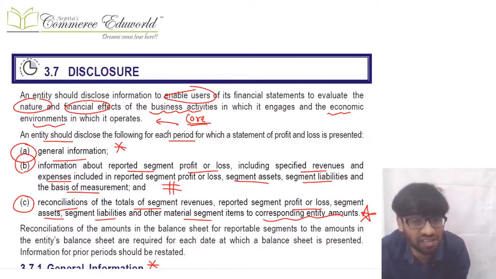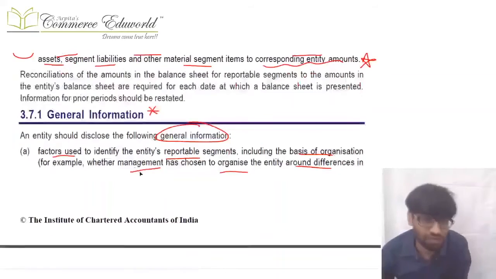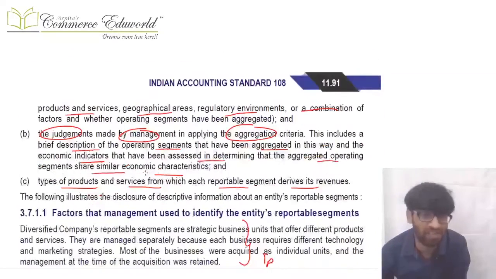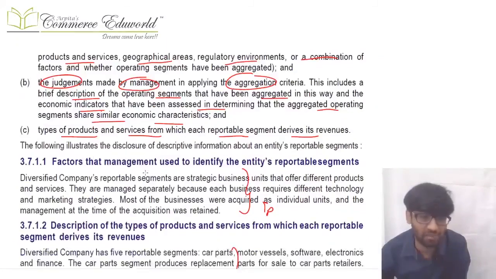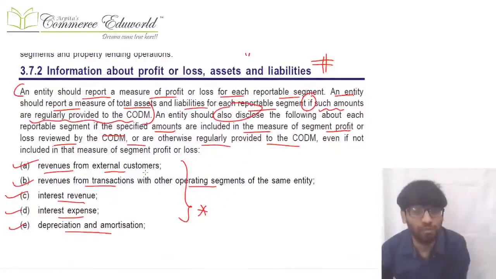And then there's a reconciliation disclosure which is there. In general information, what we disclose is how the entity identified the reportable segments, the judgment used for aggregation, the types of product services, etc. That's it. In profit and loss disclosure, what we generally disclose is the profit and loss for each reportable segment, that is reported profit, total assets, total liabilities of each reportable segment, as provided to CODM.